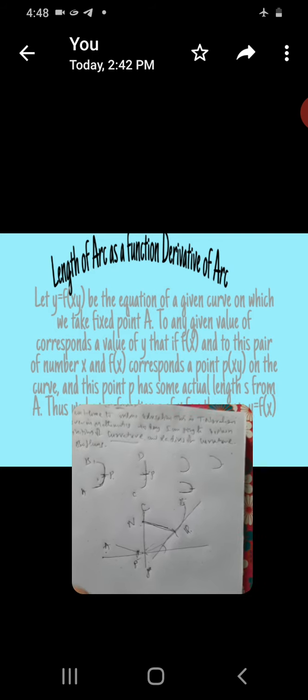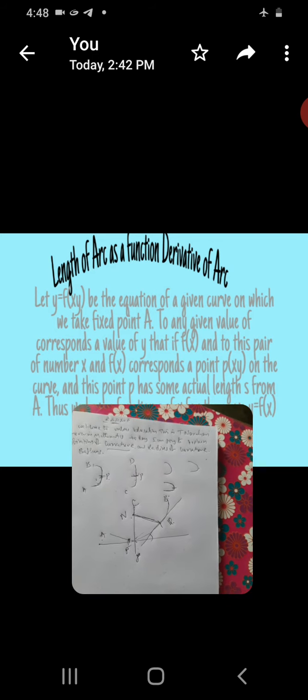Now, what is the arc length of the function?